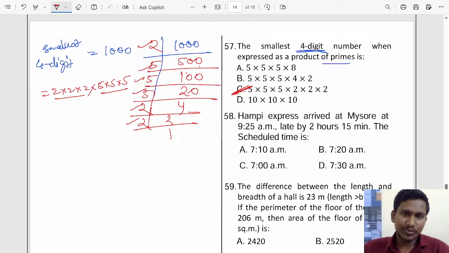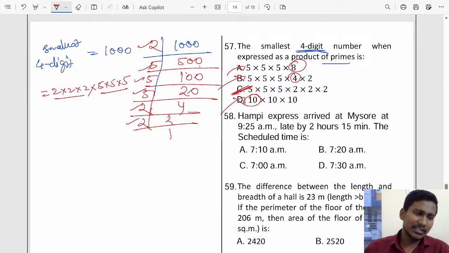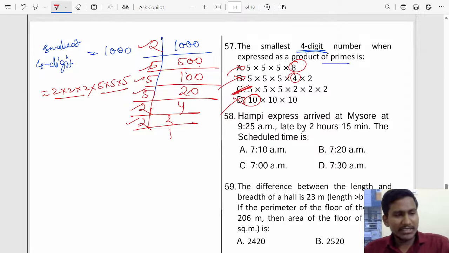Or you can go with the options. 8 is not a prime number, so not possible. 4 is not a prime number, not possible. 10 is not a prime number, not possible. So directly in this manner also you should be able to identify the answer, right? Very easy. Okay, good. So that's how you have to do the 57 question.